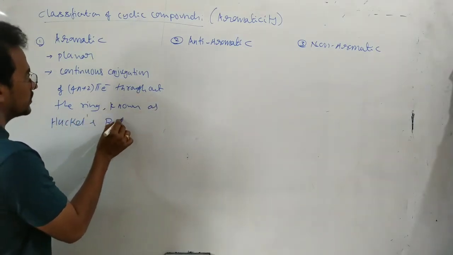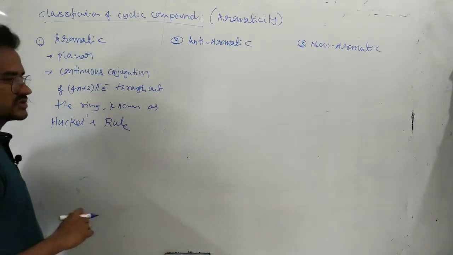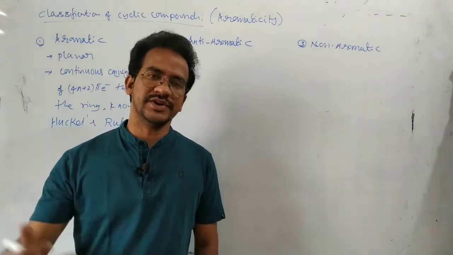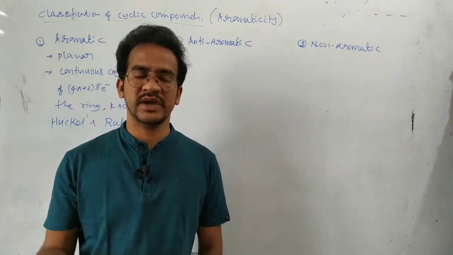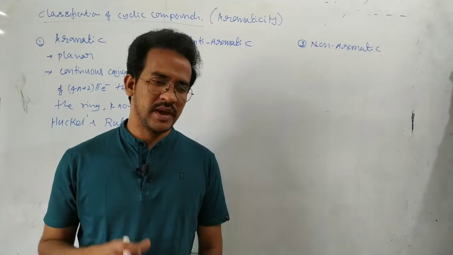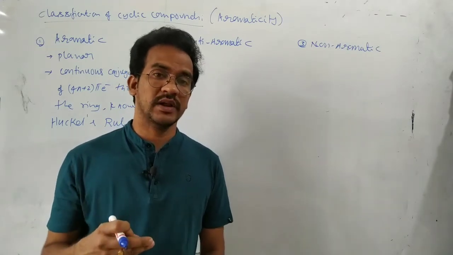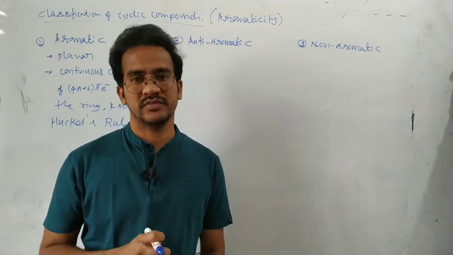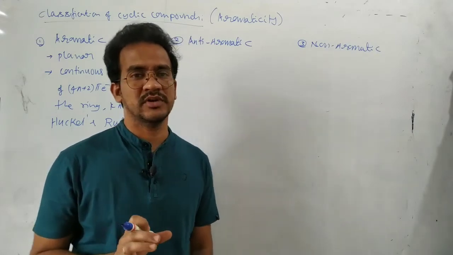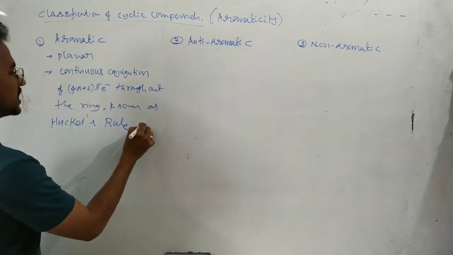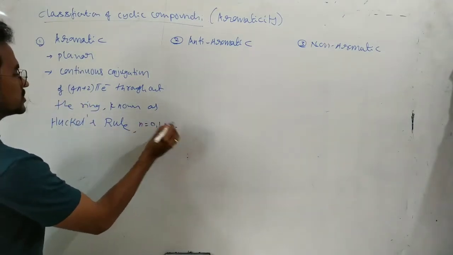Huckel's rule. Of course, if a molecule is planar, conjugation is possible. If there is a continuous conjugation of the pi electrons, we can say that it is planar. The main important point is that throughout the ring, 4n plus 2 pi electrons must be involved in conjugation. Here n equals 0, 1, 2 and so on.